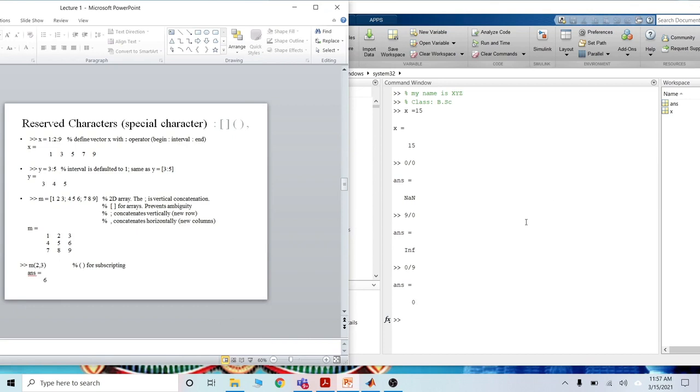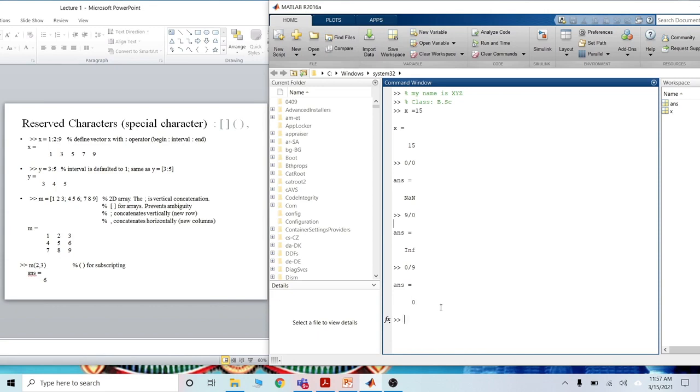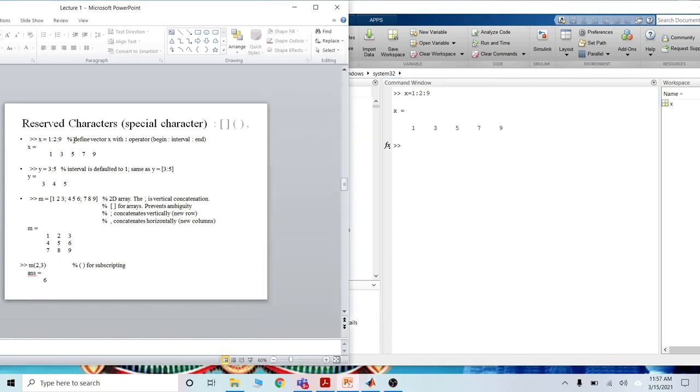First, clear the ground: clear for the workspace, and CLC for clearing the command view. X is equal to 1 colon 2 colon 9, and press enter. It will give you 1 3 5 7 9. How? After the percentage sign it is written: define vector X with the colon operator.